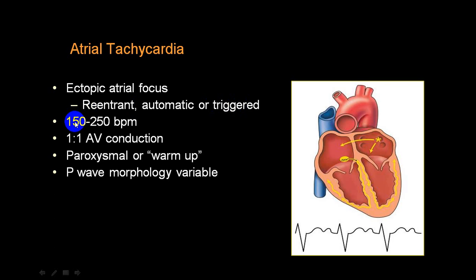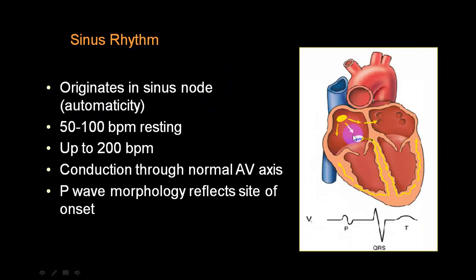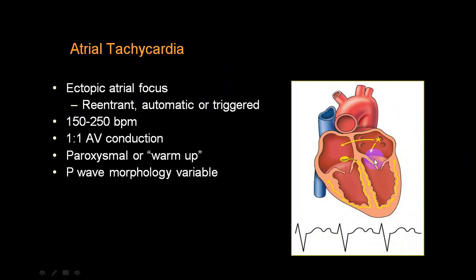It will produce a rate of 150 to 250 per minute, and that is a variety of atrial tachycardia. So usually in an atrial tachycardia, the rate is always more than 150. So if the rate is more than 150, always suspect atrial tachyarrhythmias. And in this variety, it is 1:1 conduction. So for each P wave, you will have one QRS complex.